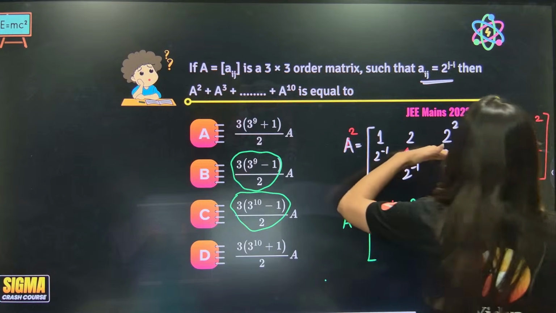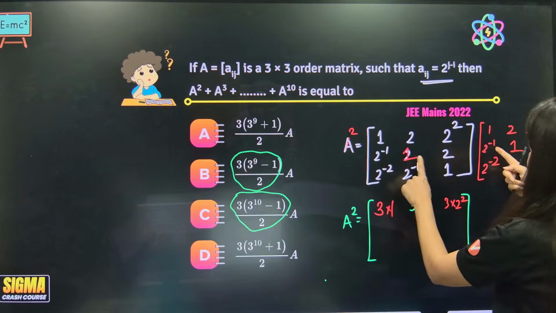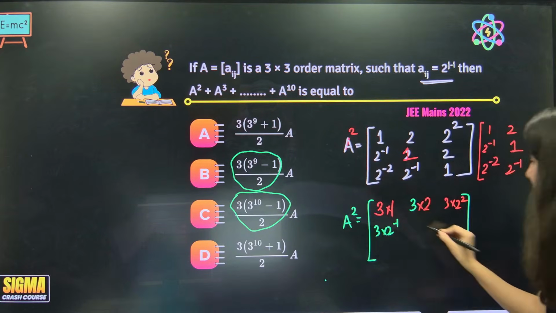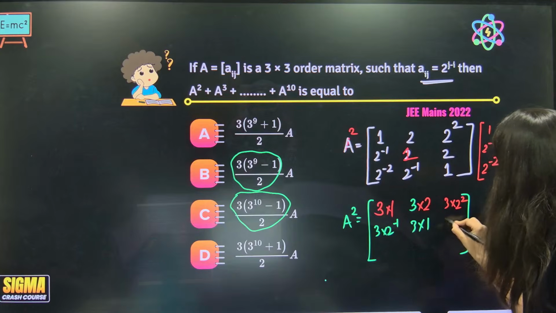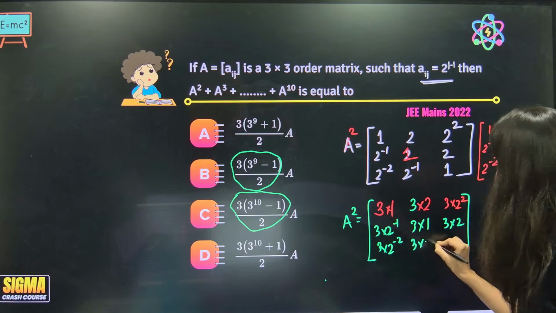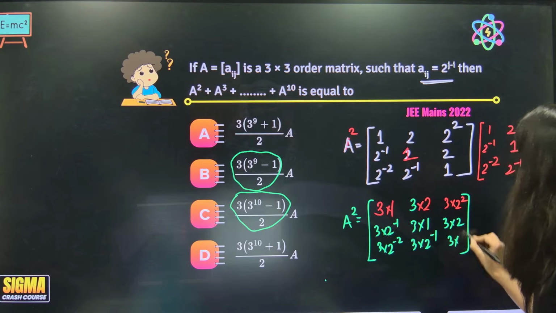Okay. Now row number 2, column number 1. Can you see 2 power minus 1, 2 power minus 1? 3 into 2 power minus 1. Now we are getting it. Can you see? This is 3 into 1. 3 into 2. Okay. This is 3 into 2 power minus 2, 3 into 2 power minus 1, and 3 into 1. Can you see?